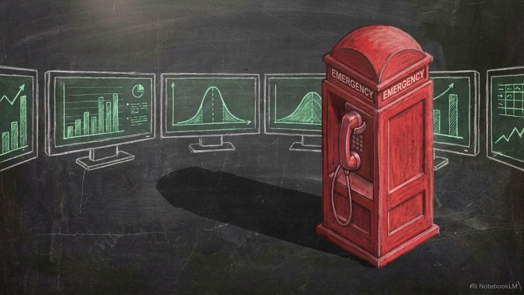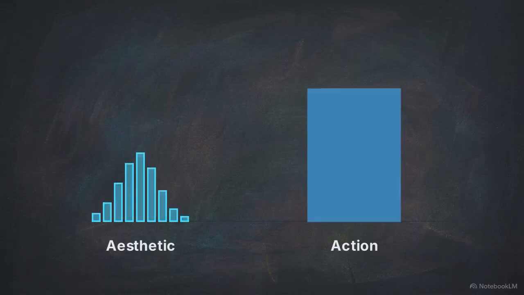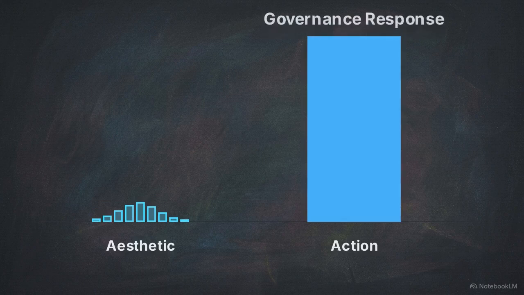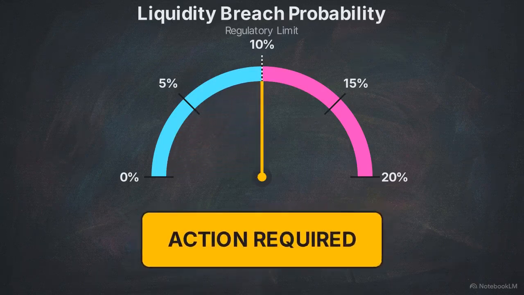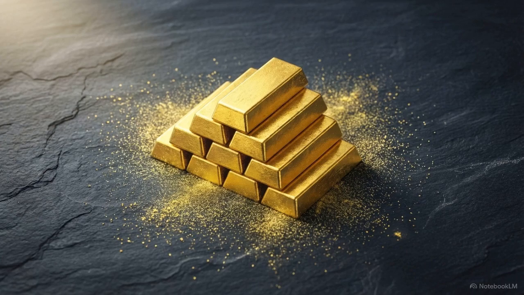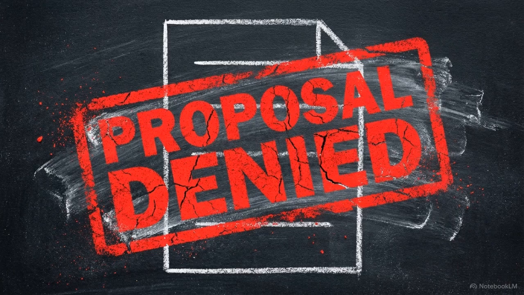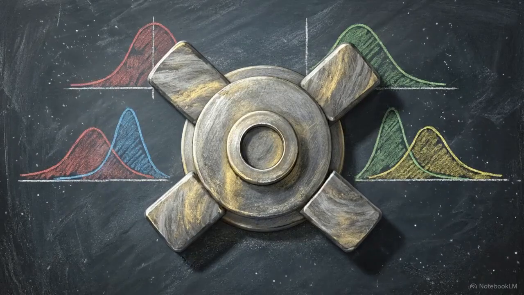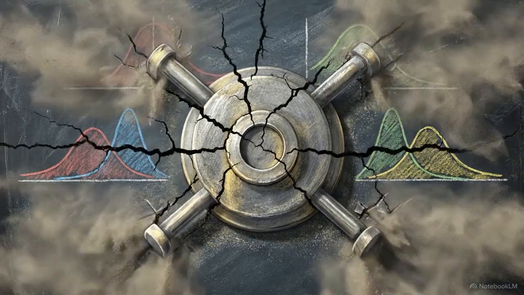The ultimate purpose of Monte Carlo output is not to produce an elegant chart. Its sole purpose is to compel a definitive governance response. If the model reveals a 10% probability of a liquidity breach, the institution must act. It means altering capital buffers, modifying liquidity strategies, or rejecting projects with unacceptable tail risk. Monte Carlo simulation is an essential operating philosophy. It maps the mechanics of uncertainty and locks it down into a structured, governable asset.